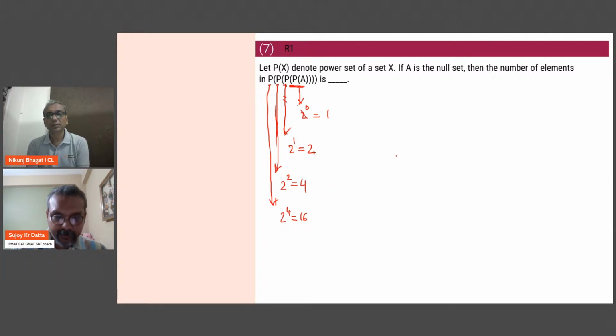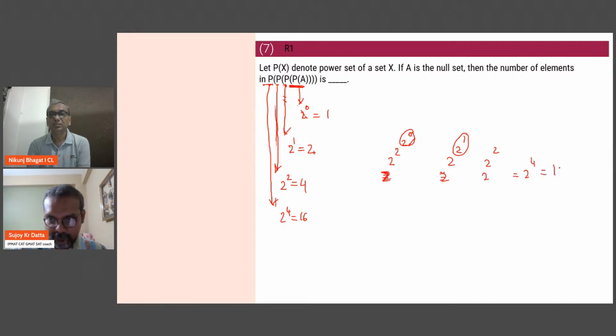So essentially what you have to just do is this: 2 to the power 0, that is 1. So the next step is 2 to the power 2 to the power 1, so that is 2. So next step 2 square is 4, and finally there is one more 2 there for the fourth last one here. So 16. Got it now? Yeah, okay.